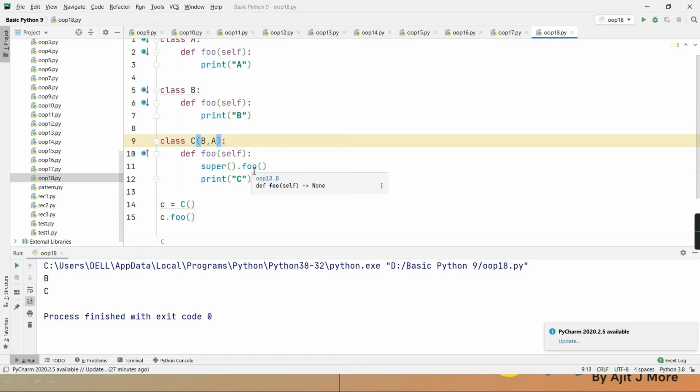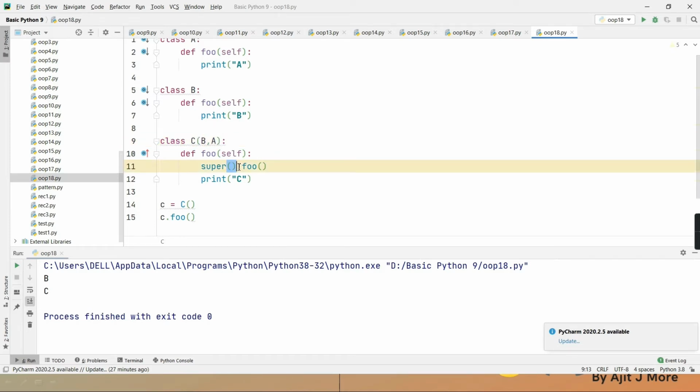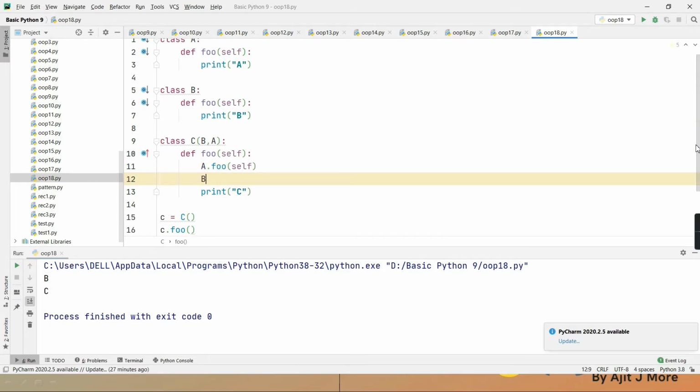Here it searches the parent list, and in whichever parent it first gets the method, it calls it. Correct? But now if you are interested in calling both A's foo and B's foo, there is only one option: explicitly write the name of the parent, with self, the name of the parent with self.